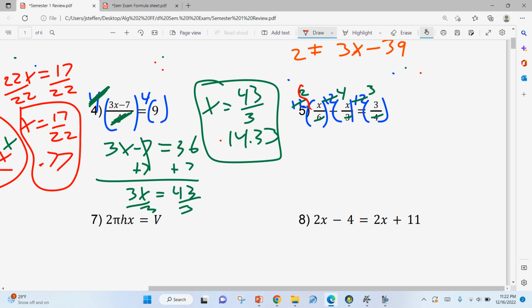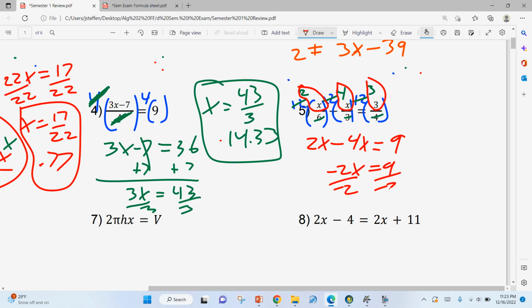So what we have left is 2 times x. So we have 2x minus, don't forget the minus. I know it's kind of sloppy, and I still would recommend rewriting this. I just don't have a lot of room, so it's your call, but I would definitely do that if I were you. And don't forget, both of these are x's. So from here, again, we just combine those. So 2x minus 4x is negative 2x is equal to 9.